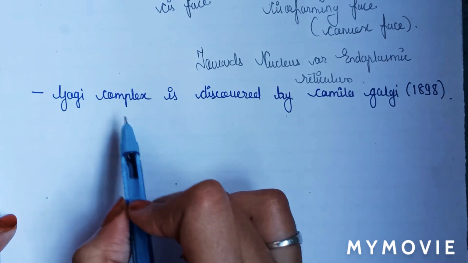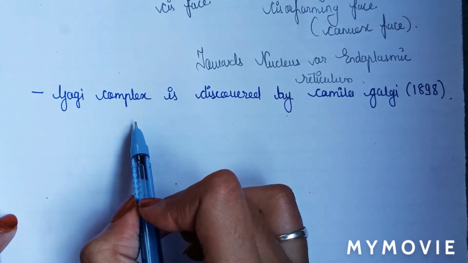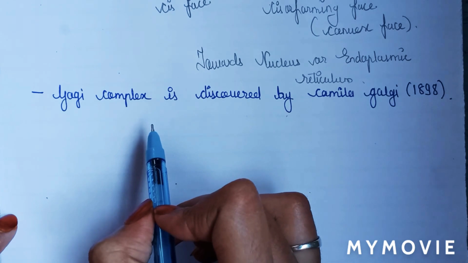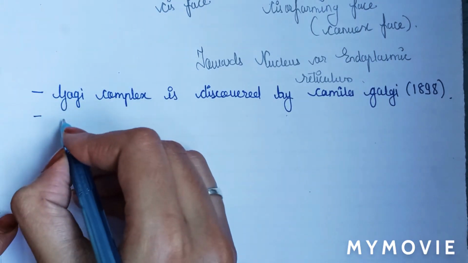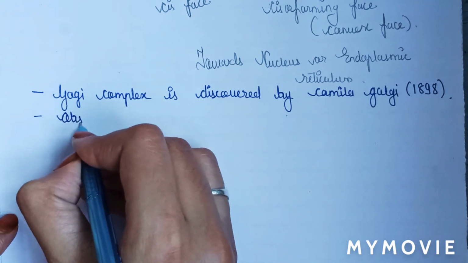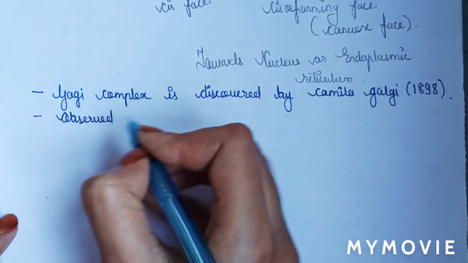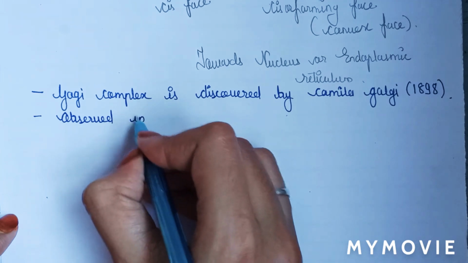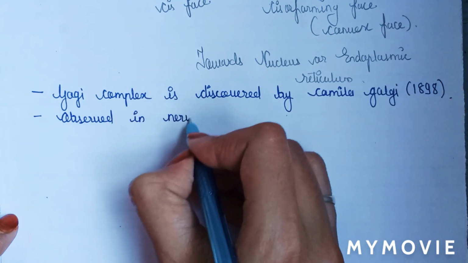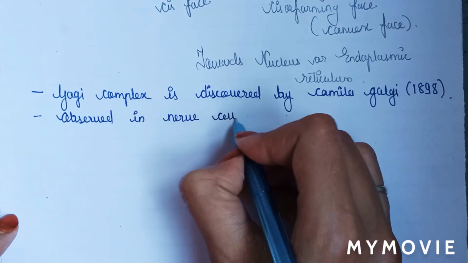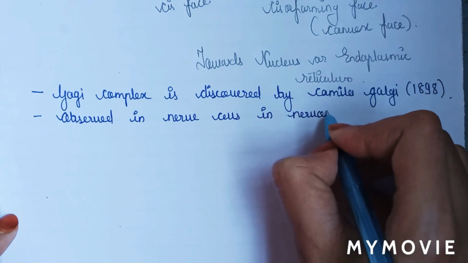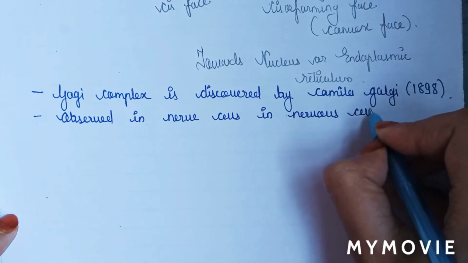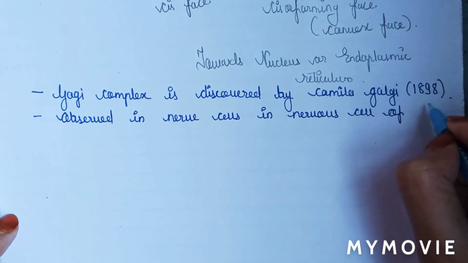This Golgi body was first observed in nerve cells, in nervous cells of owl and cat.